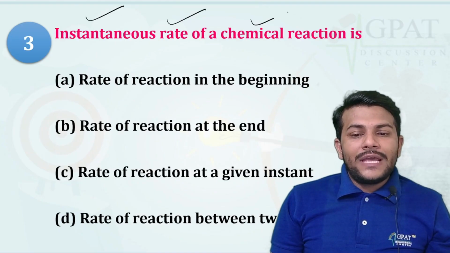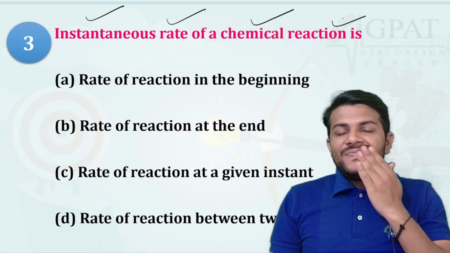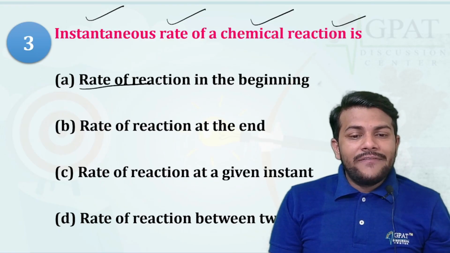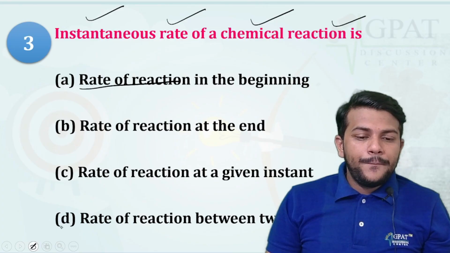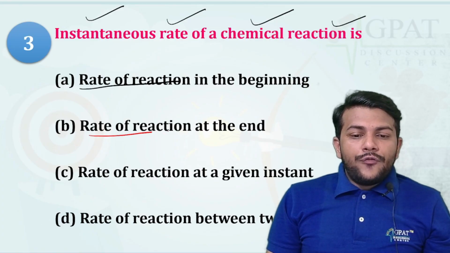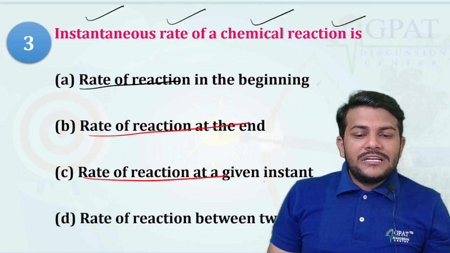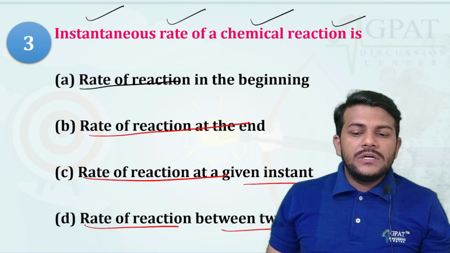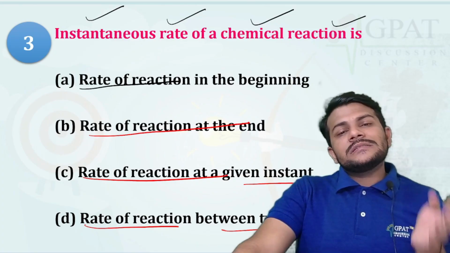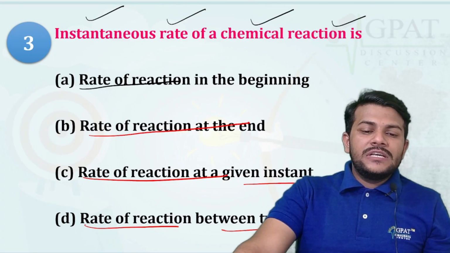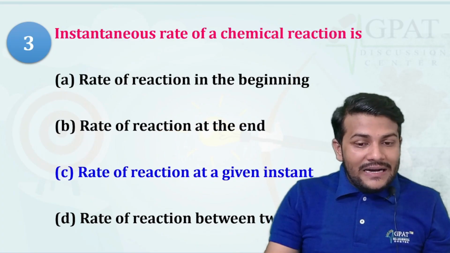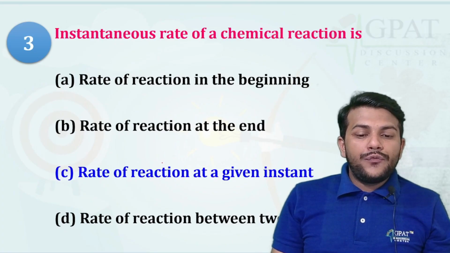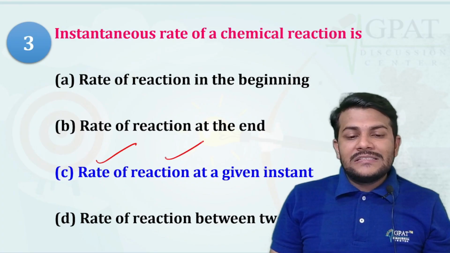instantaneous rate of a chemical reaction is. So first we are having the rate of reaction in the beginning, rate of reaction at the end, rate of reaction at a given instant, and the rate of reaction between two specific time intervals. So instantaneous rate of chemical reaction is the rate of reaction at a given instant.